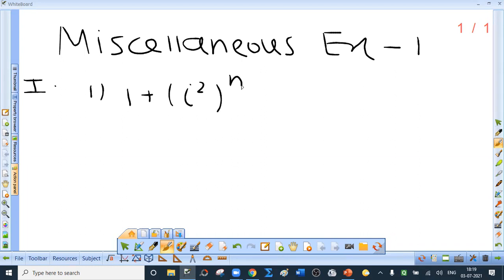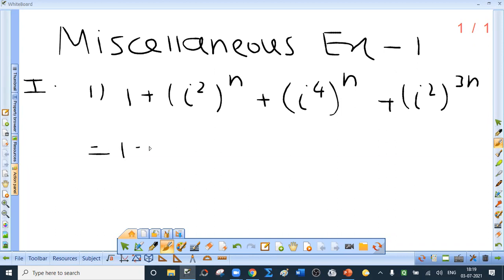So i square raised to m, plus i raised to 4 raised to m, plus i square raised to 3m. So this is 1 plus... I will not write that step, but let me explain. i square is minus 1. What is minus 1 raised to an odd number? Minus 1. If the index of minus 1 is even, the answer is plus 1, but if the index of minus 1 is odd, the answer is minus 1. What is i raised to 4? 1. 1 raised to any number, even or odd, is 1.